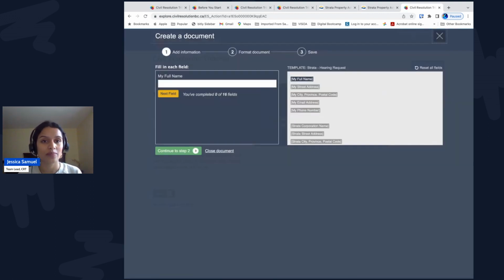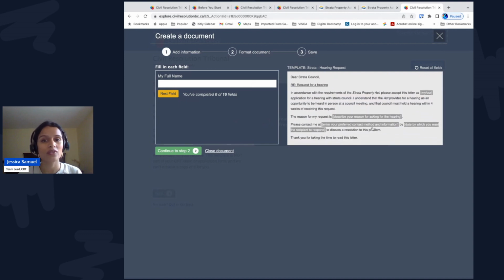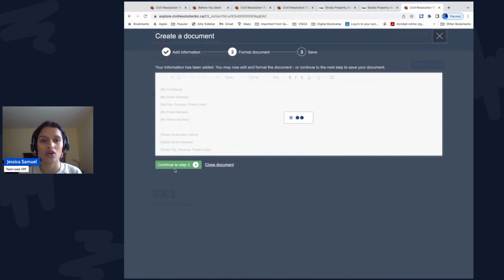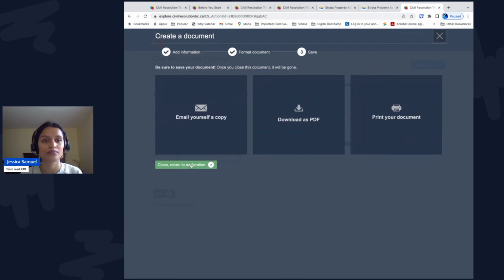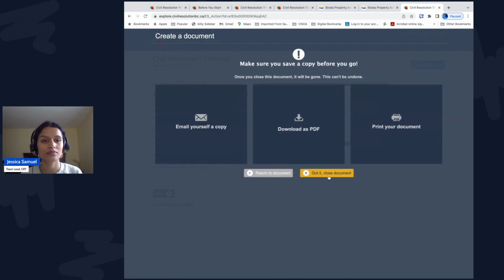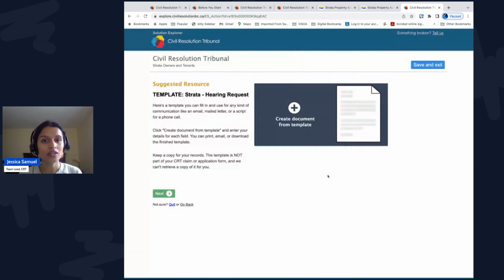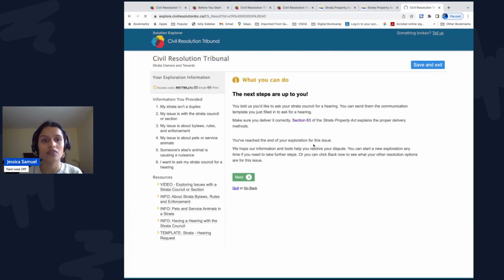You can use a letter template to request a hearing. The Strata Property Act has certain requirements for requesting a hearing. In this letter, just fill in the information such as the reason you're asking for a hearing and how to contact you. Now that your letter is ready, the Solution Explorer again gives you the link to read Section 63 of the Strata Property Act, which lists the proper methods to give your hearing request letter to the Strata Corporation.